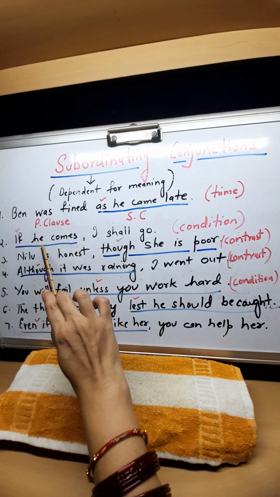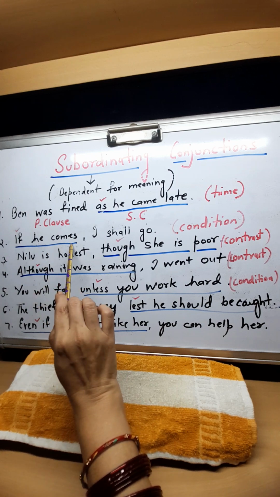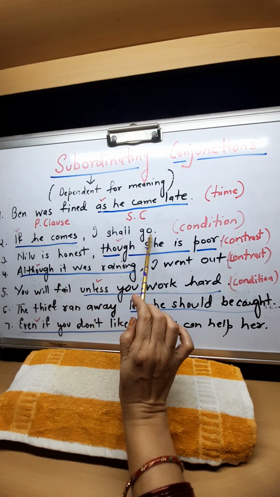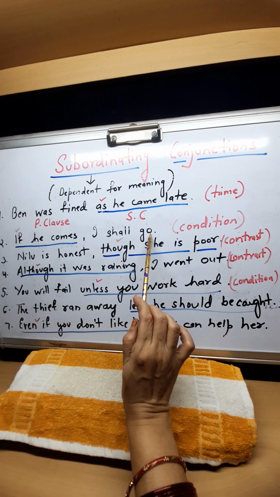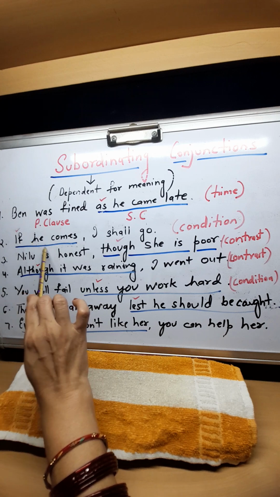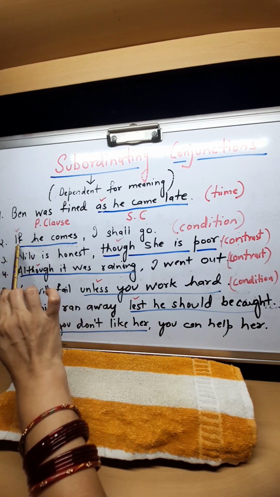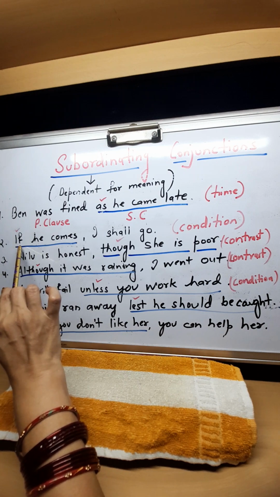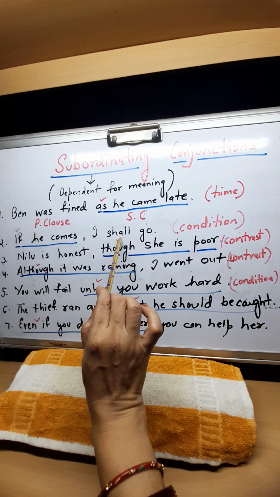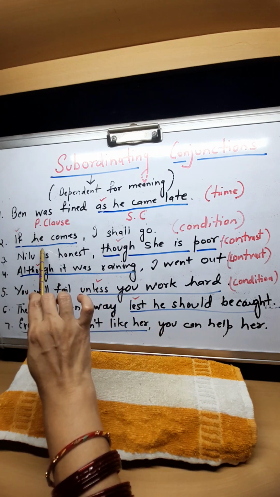Now look at the second sentence: If he comes, I shall go. I shall go is the principal clause, the main clause. But if he comes is the subordinating clause. It has the subordinating conjunction if, and it is dependent on the other clause for the complete meaning.